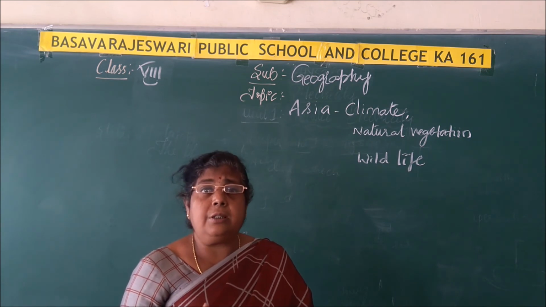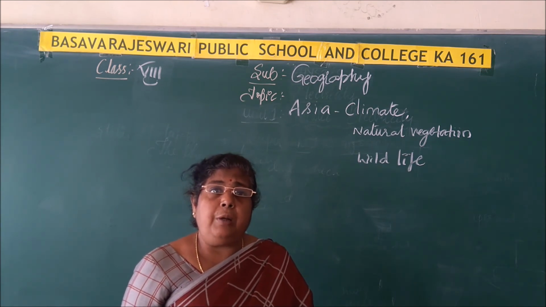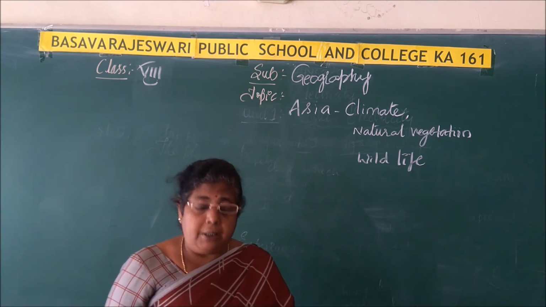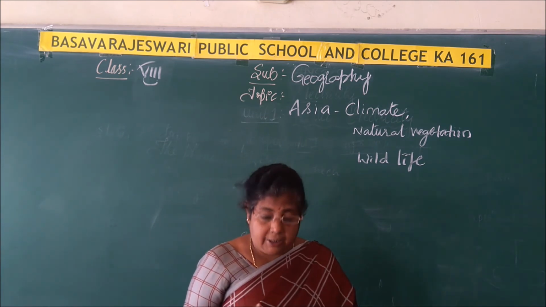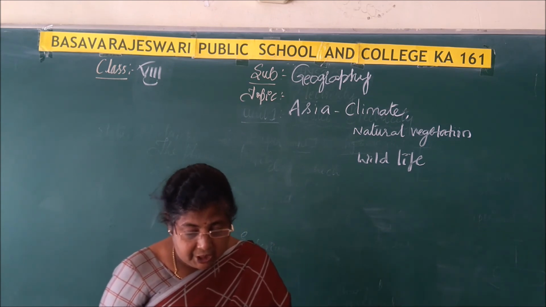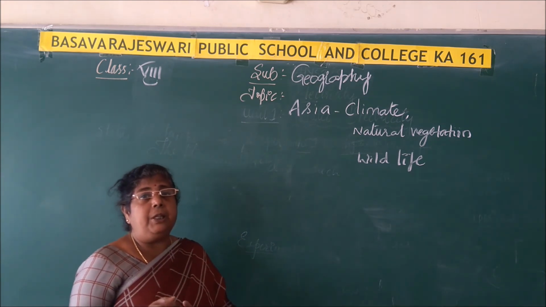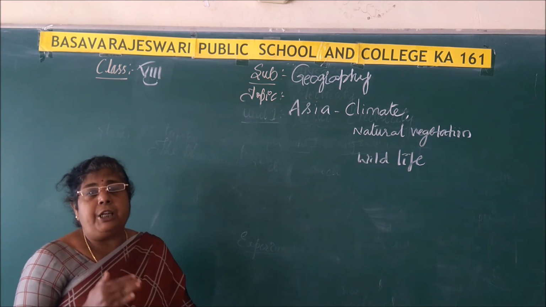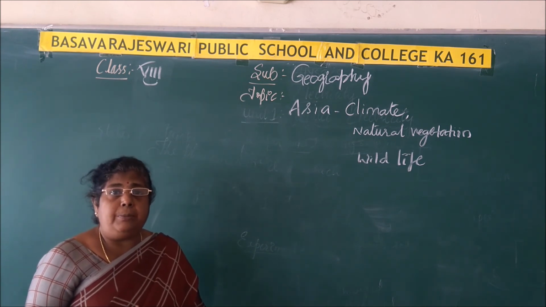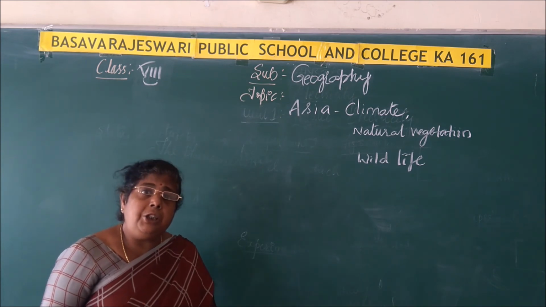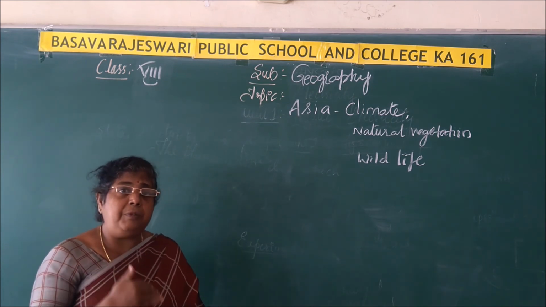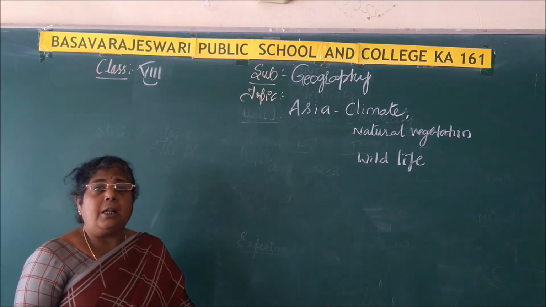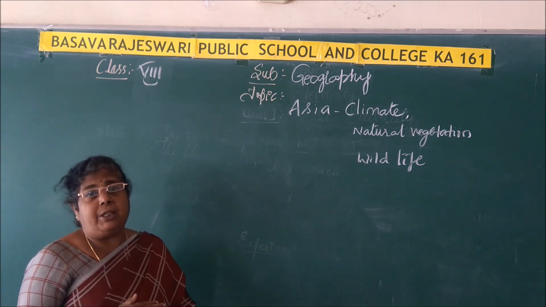And the least rainfall means the rainfall will be less than 25 centimeters. Most probably the desert areas experience this, like Southwest Asia, Central Asia, Siberia and the Siberian plateaus. There we can observe the rainfall will be less than 25 centimeters. And Asia, as we studied in the previous class, is called a continent of contrast in climate. That is extreme, we can say.